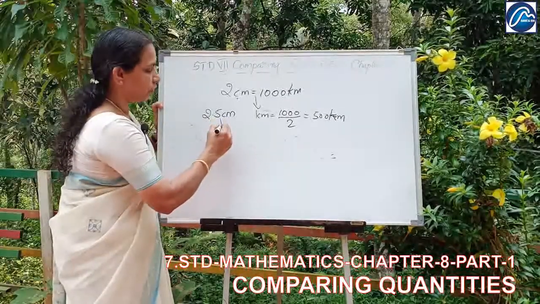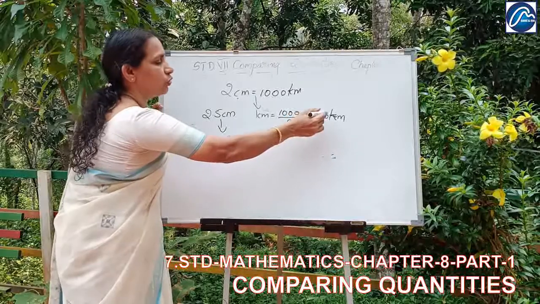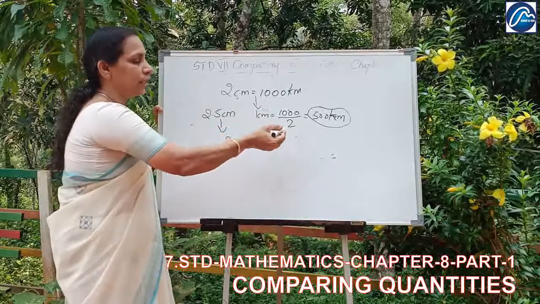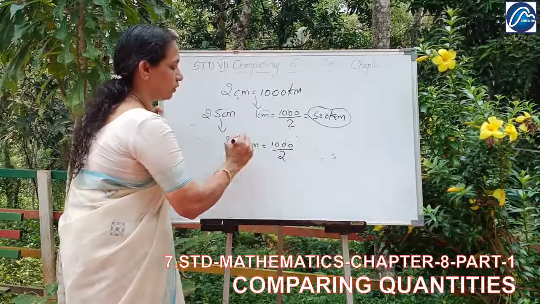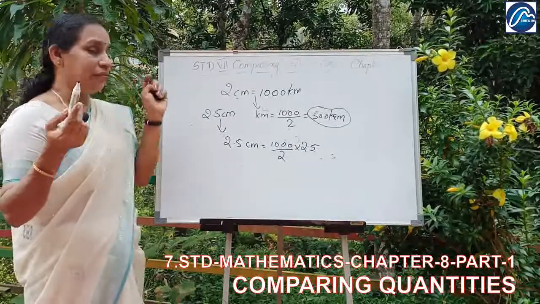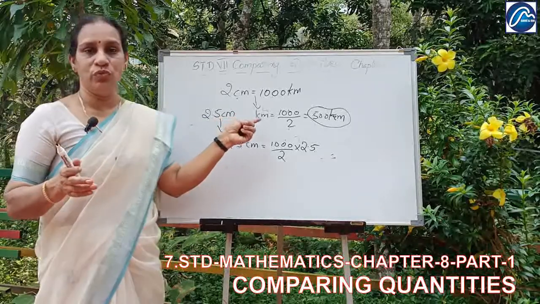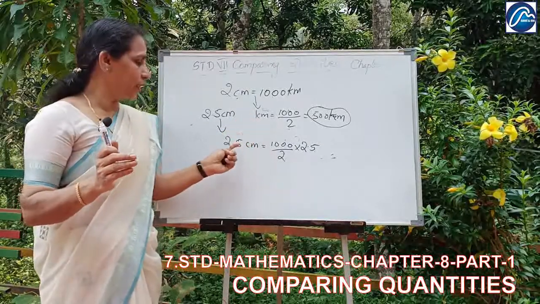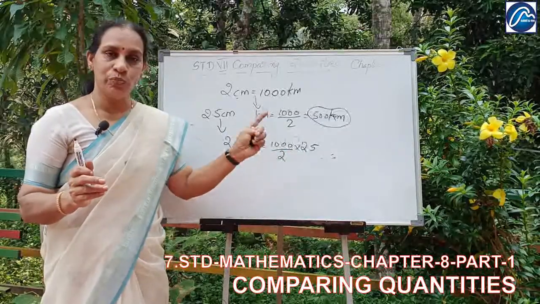So what is 2.5 centimeter? We don't want to do this step. For doing the calculation easily, we can keep it like this itself. So 1000 by 2 into 2.5. Always think like this: whenever you are given a measurement, you have to change it to 1. First find how much for 1, then you can calculate for 2.5. For 1 it is 1000 by 2, so here also we have to multiply with 2.5.